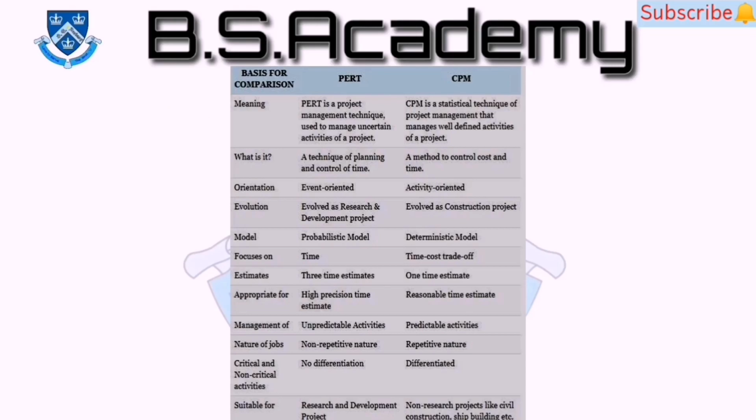Now if we talk about the PERT system, PERT is event oriented, then it is a control device, then it is applied on new types of projects, where project data are not available, and it is based upon the probabilistic approach, and the last one is uncertainty of the results in the PERT system. Then coming towards the CPM system, it is the critical path method, it is an activity oriented method, a planning device, used for repetitive types of projects, where data are available, with a deterministic approach. Then the seventh one is certain results.